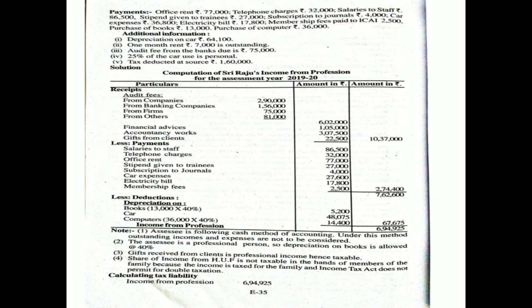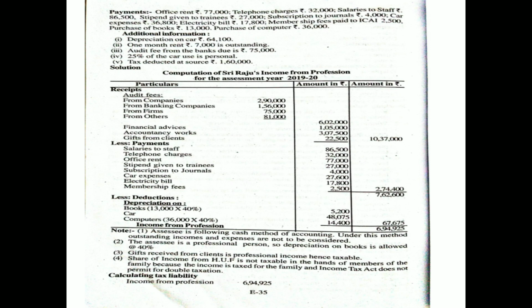Deductions means nothing but depreciation. How much depreciation is given in the problem? Here books are there. Books are an asset. So 13,000 into 40% is depreciation on the books. Computers and cars also, depreciation allowed is 40%.